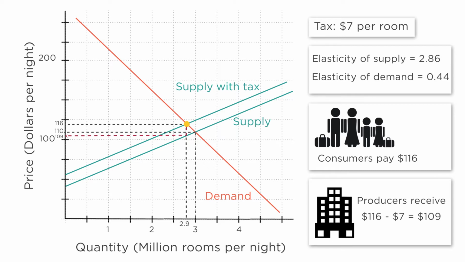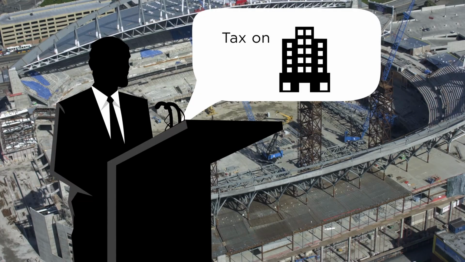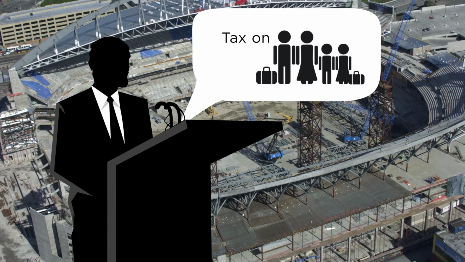So who bears more of the burden? The consumers bear the difference between the price they pay and the old price, which is $6, and the hotels bear the remaining $1. So when a city passes a hotel tax to pay for a stadium, mayors will often argue that the hotel industry will be footing the bill. In reality, more of it falls to hotel guests.